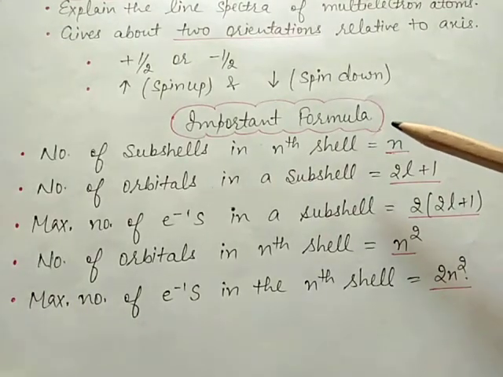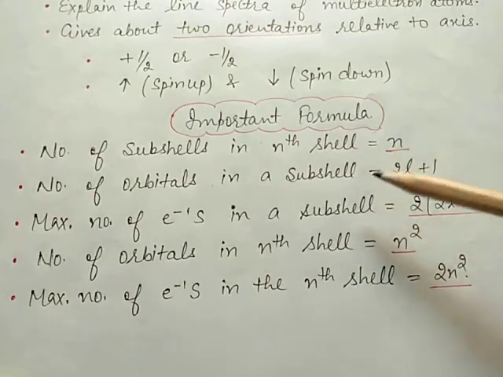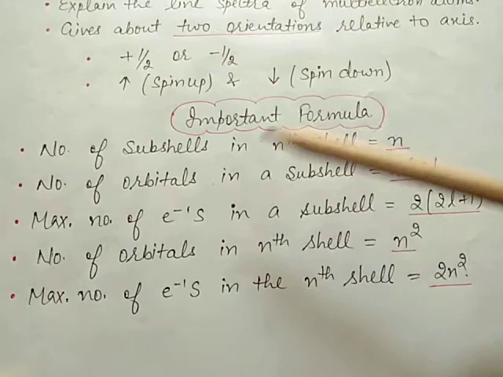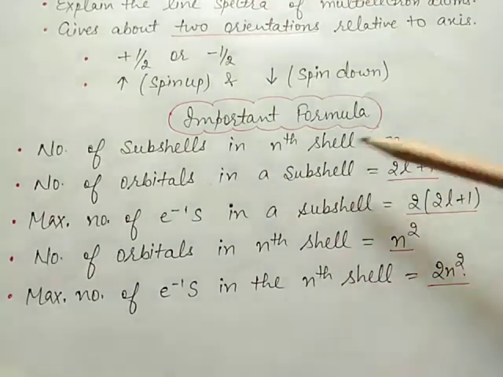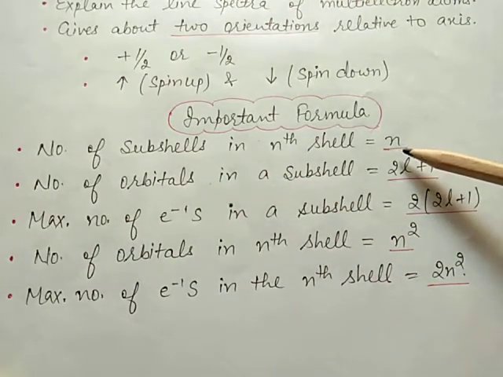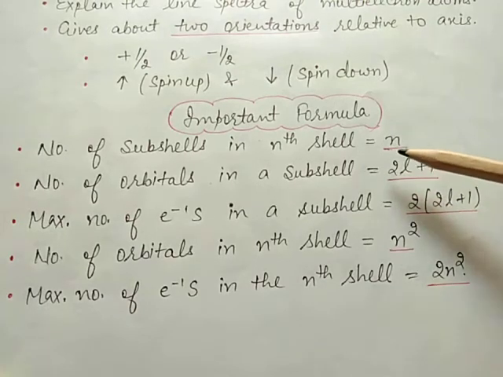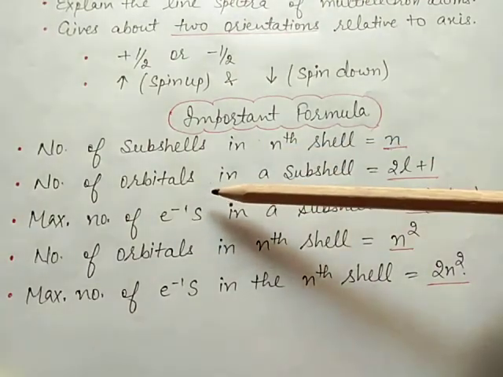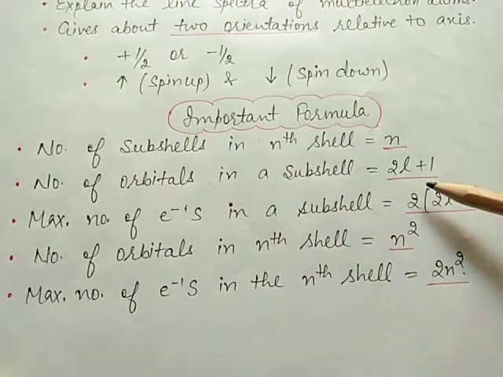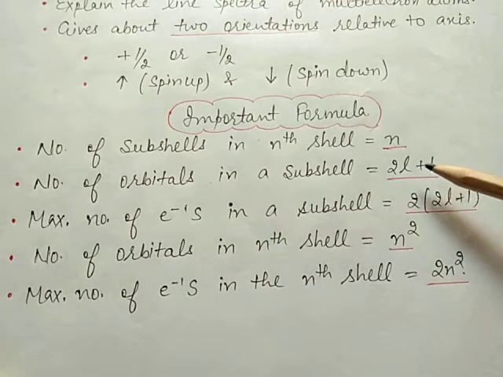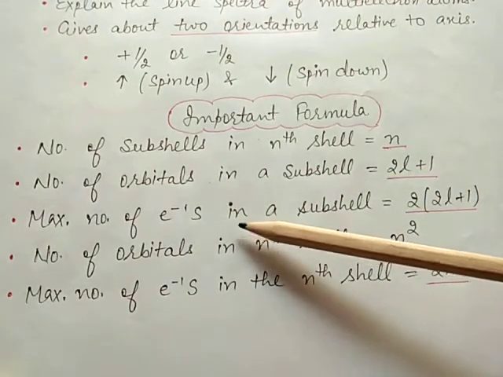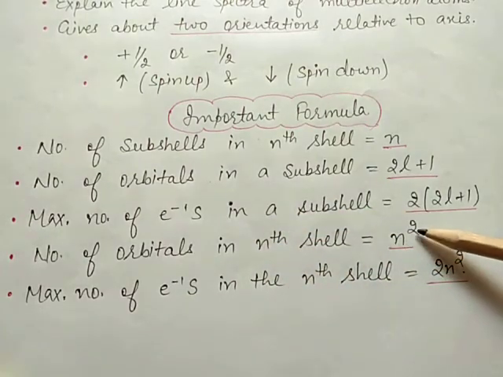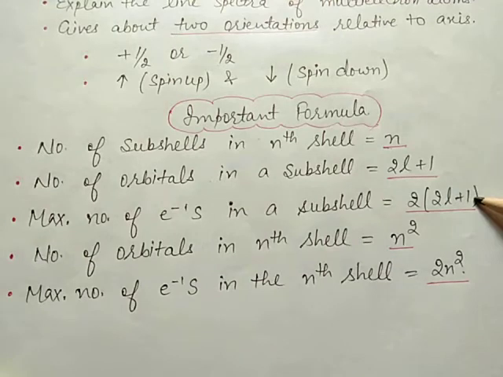Now, the next topic is some important formulas related to these topics. First, how will you calculate the number of subshells in the nth shell? It is represented by n, where n is the principal quantum number. Second, how will you calculate the number of orbitals in a subshell? It is represented by 2l plus 1, where l is the azimuthal quantum number. Now, the maximum number of electrons in a subshell is represented by 2 into (2l plus 1), where l is the azimuthal quantum number.